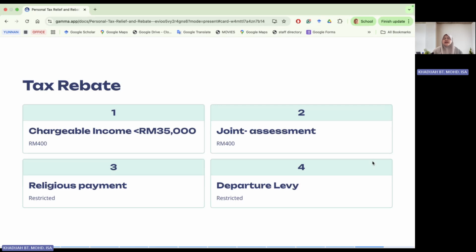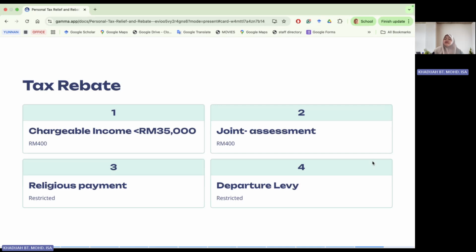All right. And religious payment, for example, you pay for your zakat, all those religious payments. Muslim and non-Muslim as well can claim for this religious payment, but this amount is restricted to the amount of your tax liability. So, for example, if your tax liability is 8,000, but then you pay zakat of 10,000, so your zakat is restricted to 8,000 ringgit of your tax liability only. So that's what you mean by restricted.